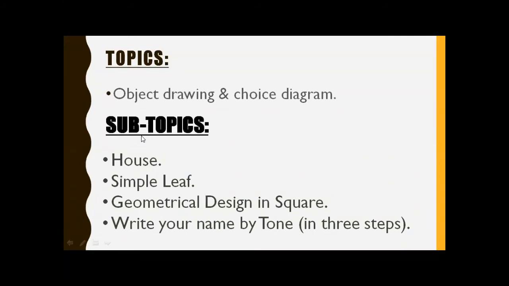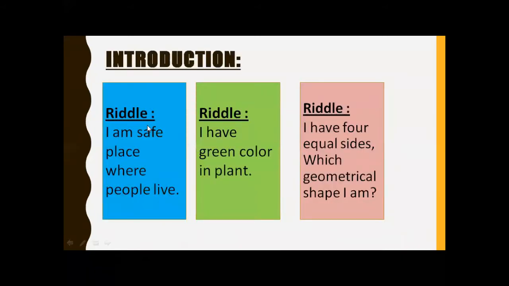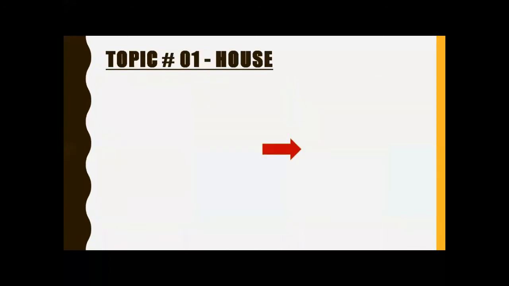Before explaining picture number 1, I will share a riddle. I am a safe place where people live. Okay, the answer is house. Very good. By using different geometrical shapes like circle, rectangle and triangle etc., we make the house.